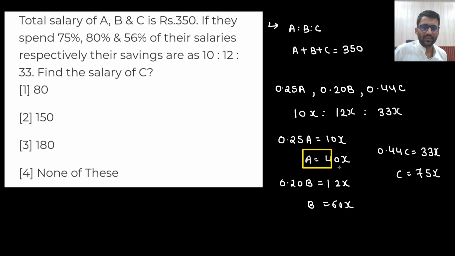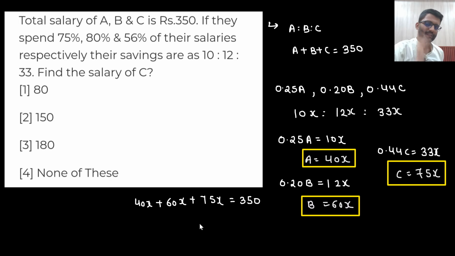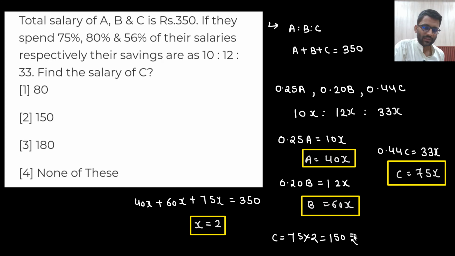These are the values of A, B, C, that means this is the earning of A, B, C. A was earning 40x rupees, B was earning 60x rupees and C was earning 75x rupees, and combined it was 350. So 175x is 350, so x is equal to 2. So how much is C earning? C is earning 75 into 2, 150. So C is earning 150 rupees.